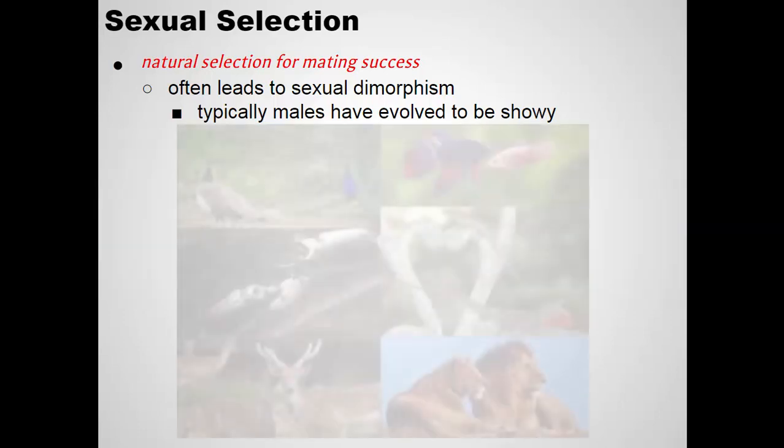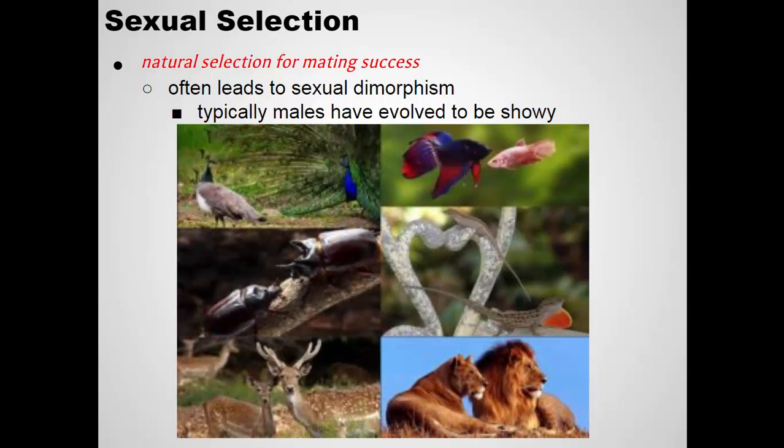So this evolves when females often choose a mate based on this coloration or these large tail feathers or this mating behavior, these antlers. And this might make sense because what does it mean if a buck has these elaborate, very large antlers?